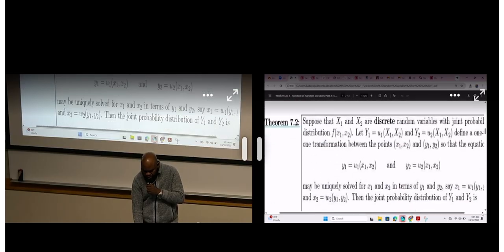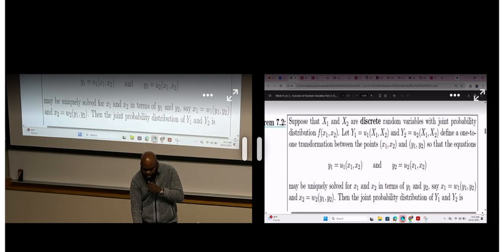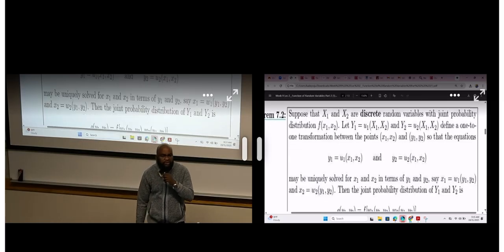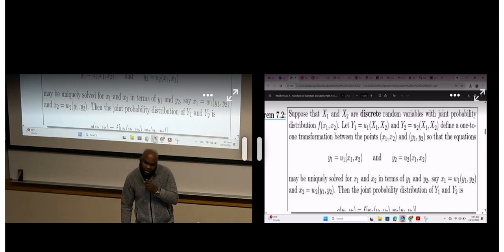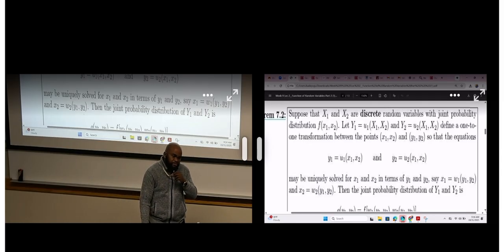But what if I'm still working with discrete variables, but the function I have is a function of X1 and X2, where X1 is discrete and X2 is discrete? The one I showed you initially, we were only focusing on one variable at a time. Now, in the situation where I have two variables, initially I have f of x1, x2, the joint distribution, which I've walked you through in this class.